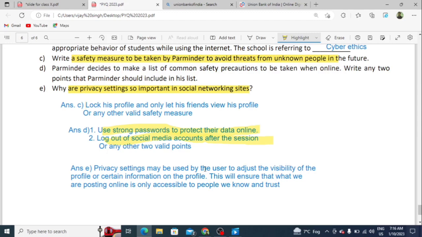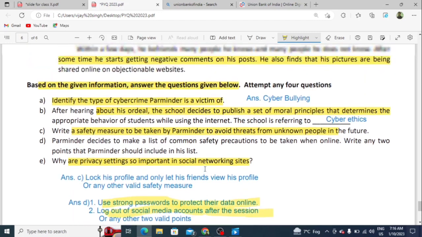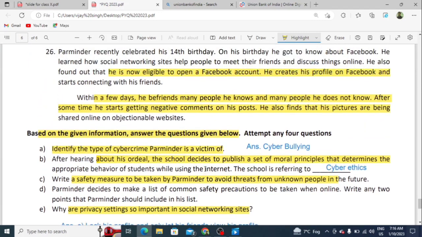Students, this is the sample paper overview, and I have discussed each and every question. You have to attempt board questions also in this manner. Okay, thank you.